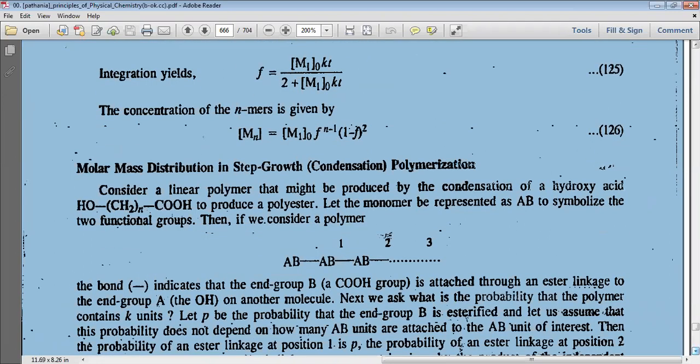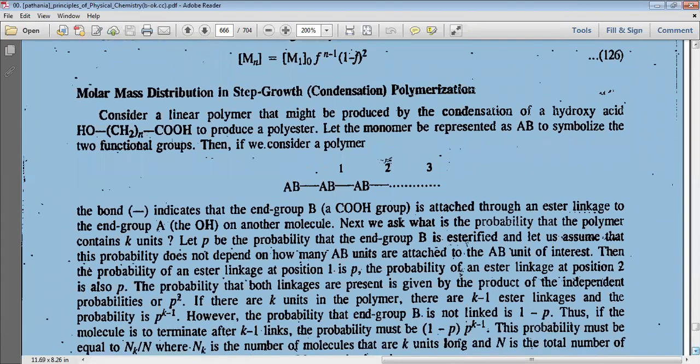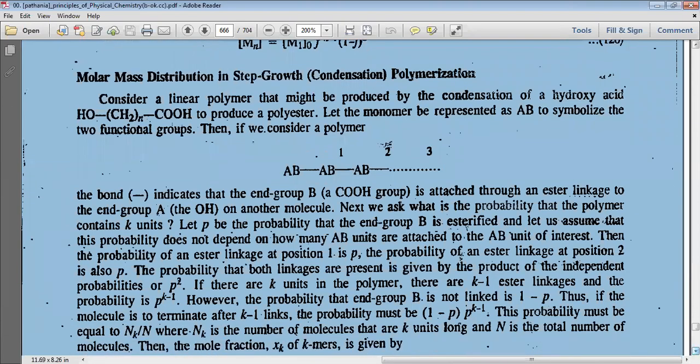Molar mass distribution in step growth condensation polymerization. Consider a linear polymer that might be produced by the condensation of a hydroxy acid, say this is a hydroxy acid, HO-CH2-...-CO2H, to produce a polyester.